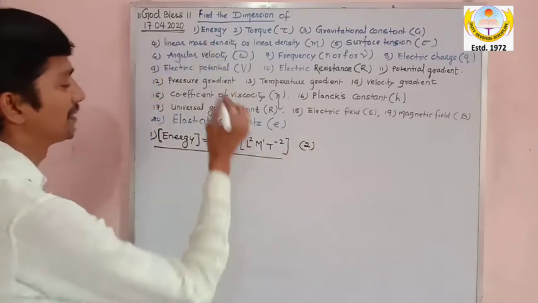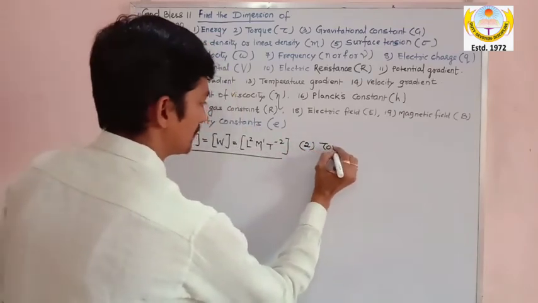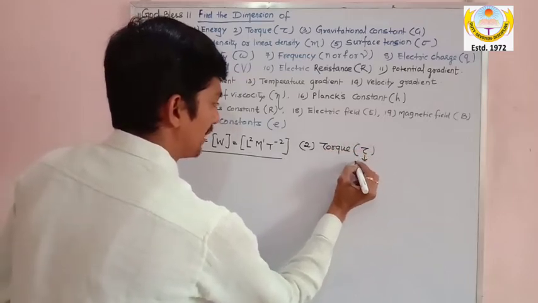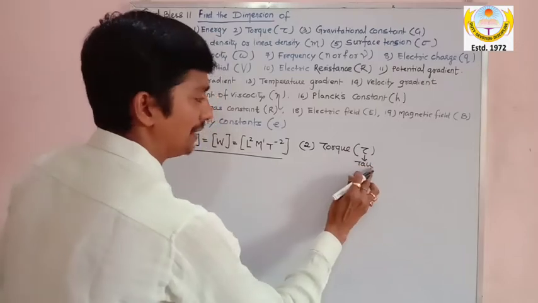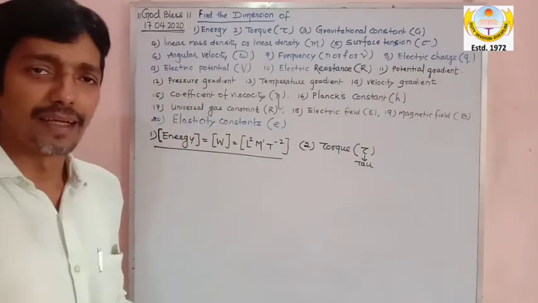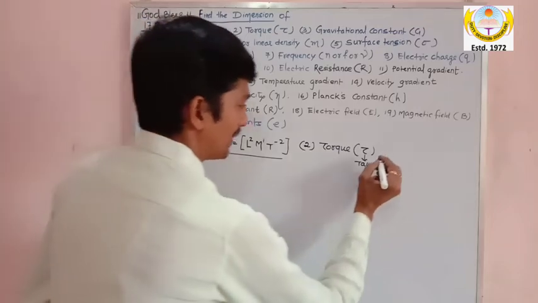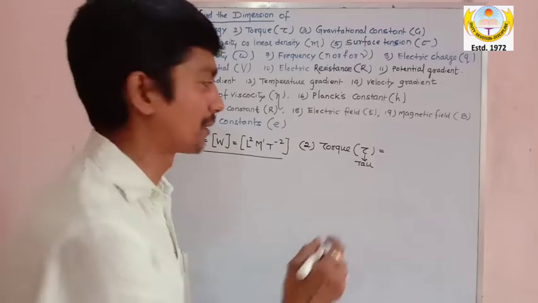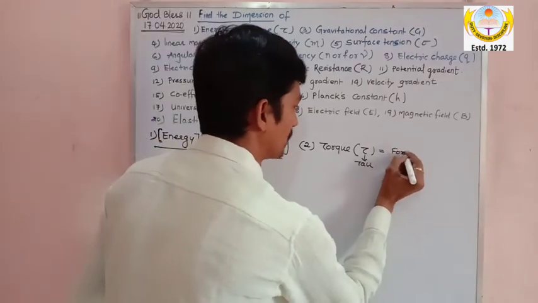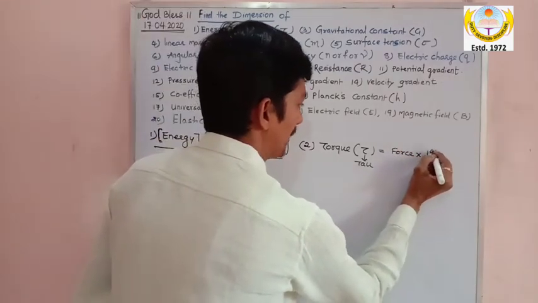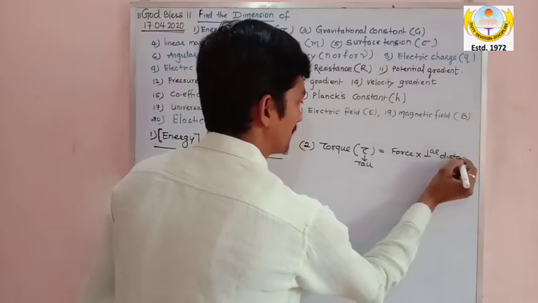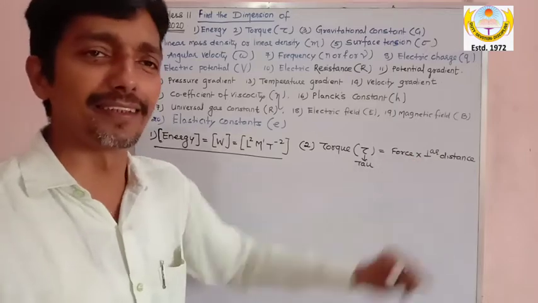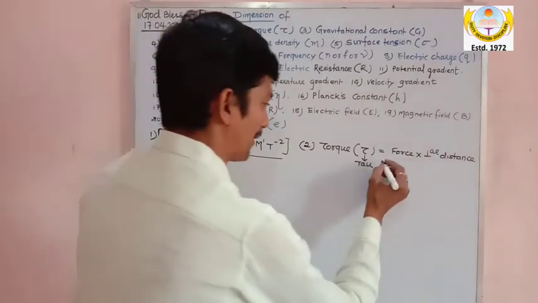The next part is torque, denoted by tau. Please, here it is written tau, T-A-U. My dear, I hope in my physical world topic I have explained to you what torque is. Torque is nothing but force into perpendicular distance. Force into perpendicular distance. So look at the fantasticity.